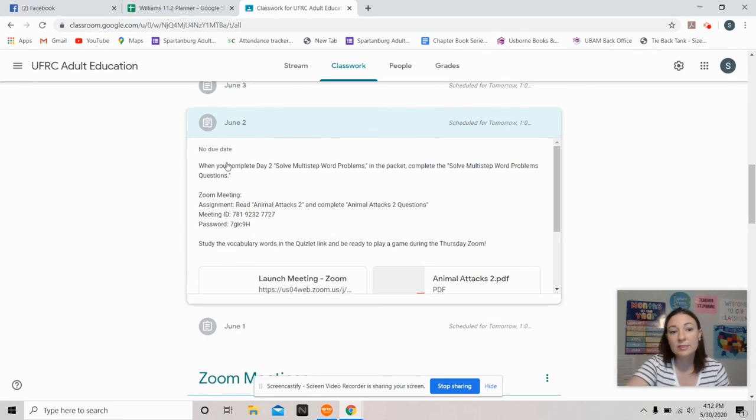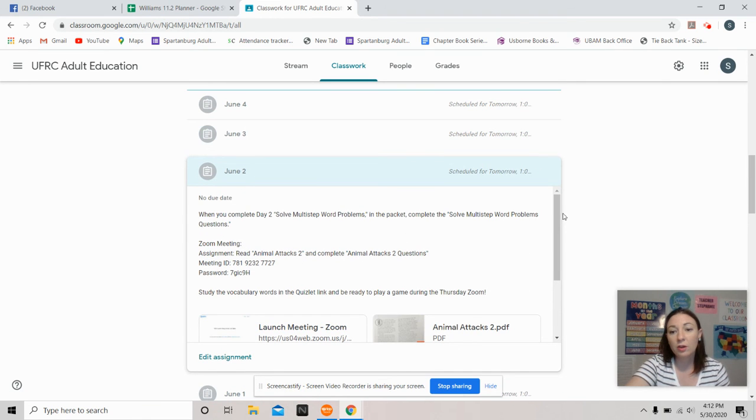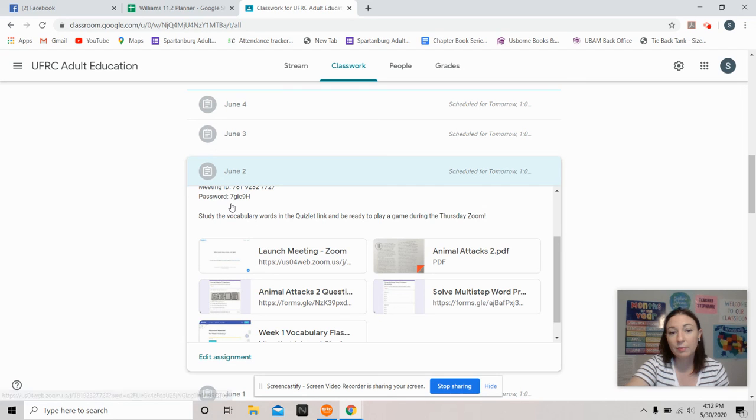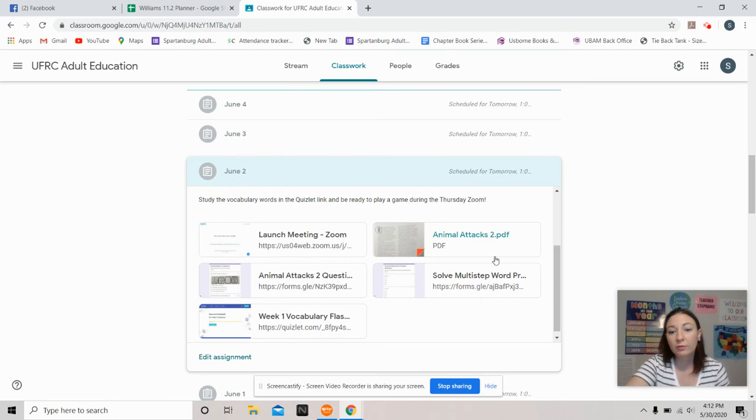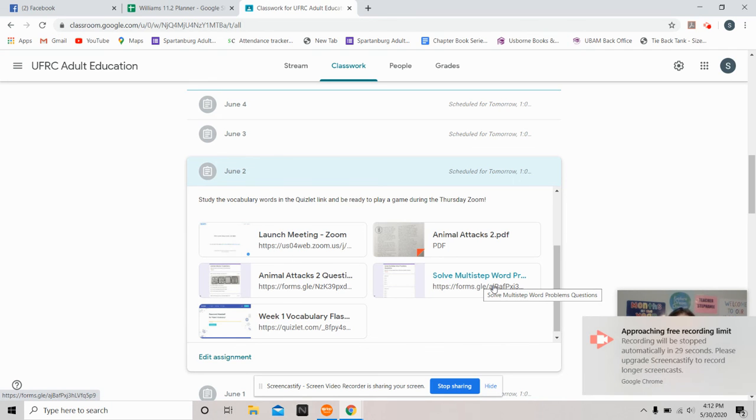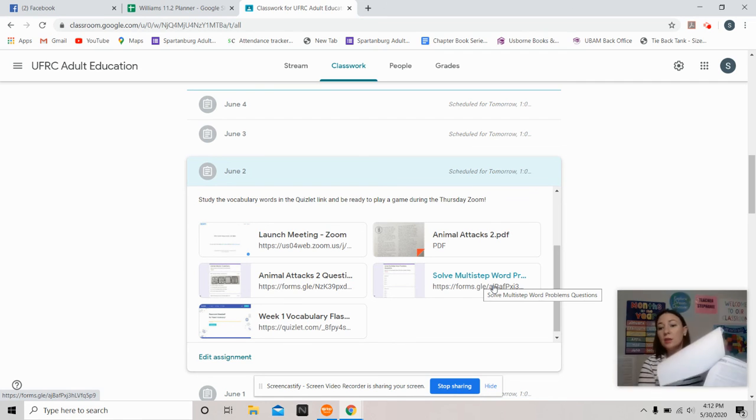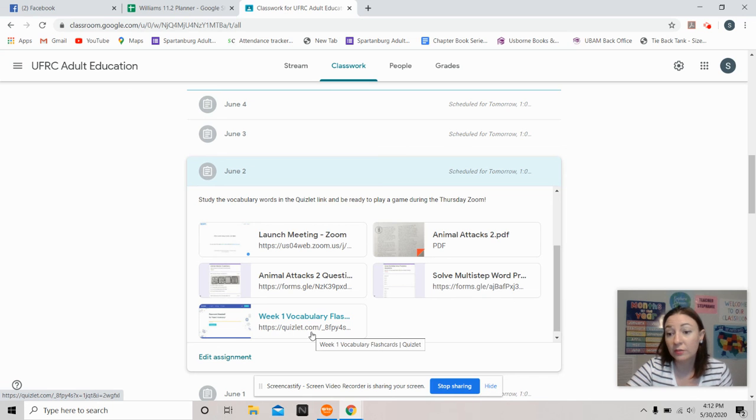So each day's assignment will have your Zoom link and the password there. You'll have the reading, the animal attacks, and questions that go along with the Zoom meeting. You'll have the next part in the packet, which is, we did order of operations first, and then we'll do the multi-step word problems. And so you'll just answer your questions in the Google Classroom. Just load your information in there for me to check instead of having to send me this uploaded or anything. And then you'll continue to practice your vocabulary.